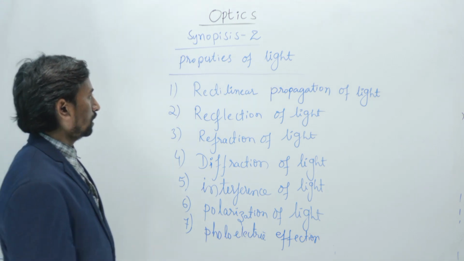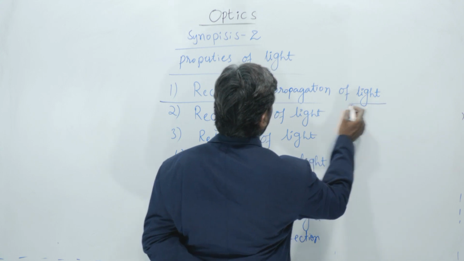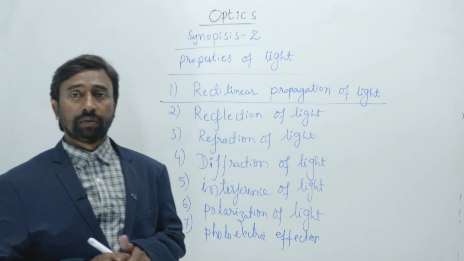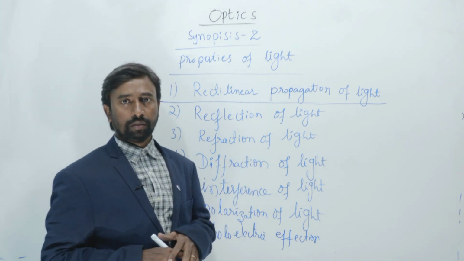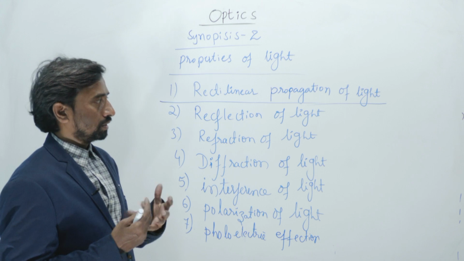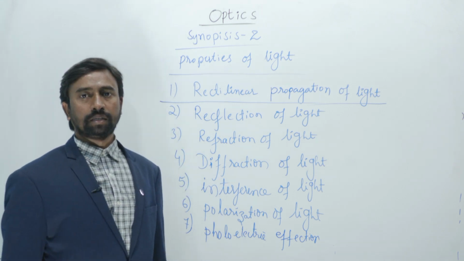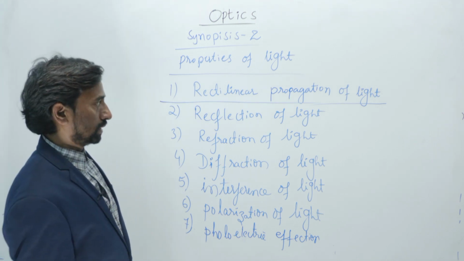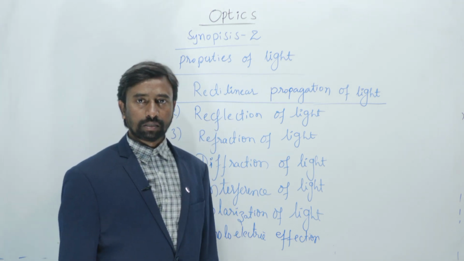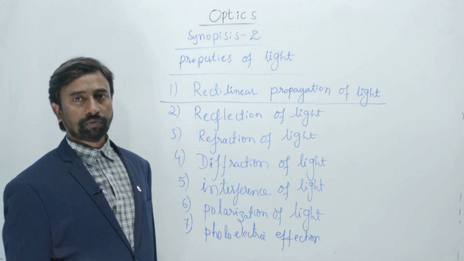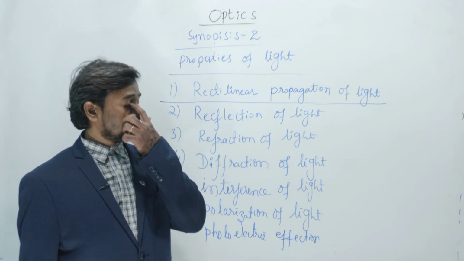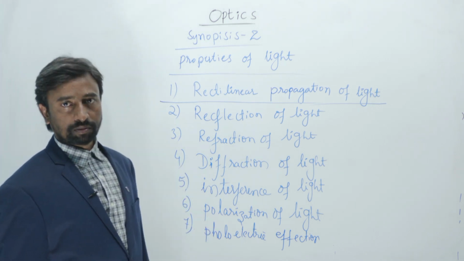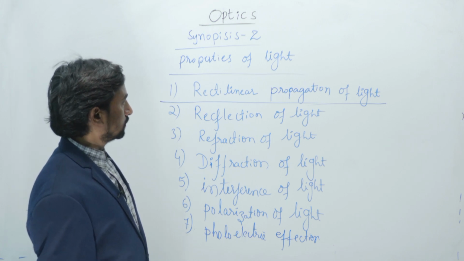We have seen in the first chapter the rectilinear property of light. It is nothing but whenever light travels in a homogeneous medium in a straight line path, that property is said to be the rectilinear property of light. Due to this property, as we saw in the last class, shadows are formed, and eclipses take place.